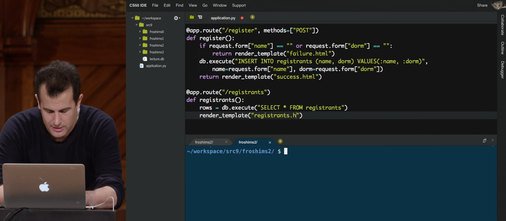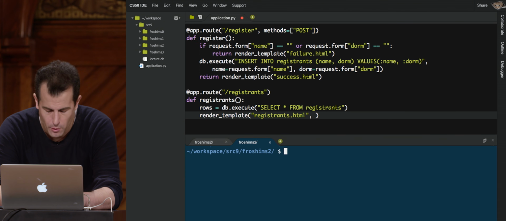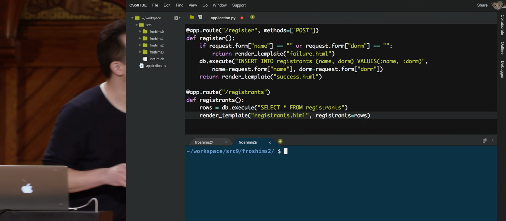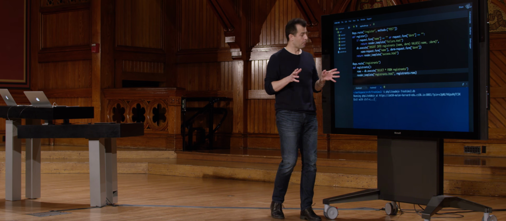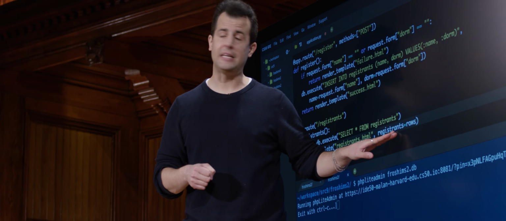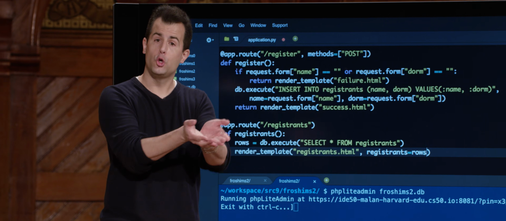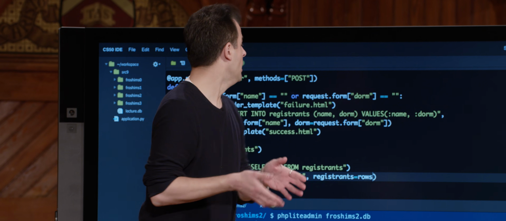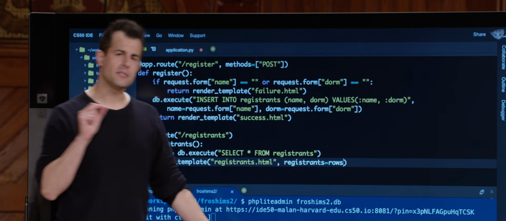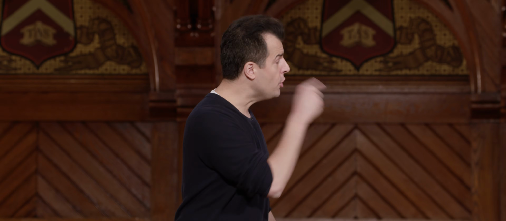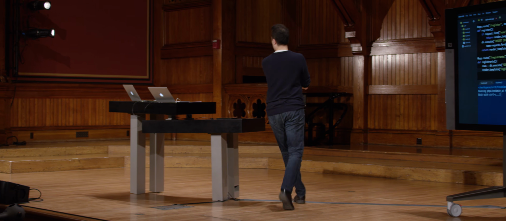Well, I'm going to go ahead and render a new template, registrants.html. And I'm going to pass in, as you might have for a past problem, all of my registrants by passing in all of these rows. So it turns out templates can be parameterized such that I don't just have to spit out some hard-coded registrants.html file. I can pass in a key of registrants, or call it whatever I want, and the value that I just got back from the database, so that I'm now handing to my template, to my templating language, Jinja, all of these rows. So that suggests that in my template, my so-called view, more generally in MVC, my view can iterate over those rows and spit out every one of my registrants.